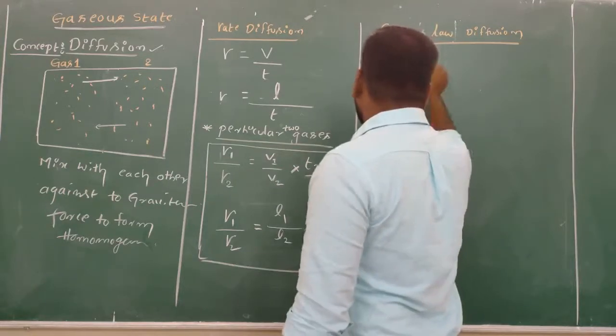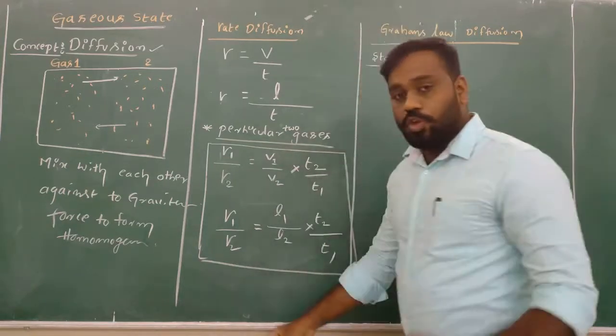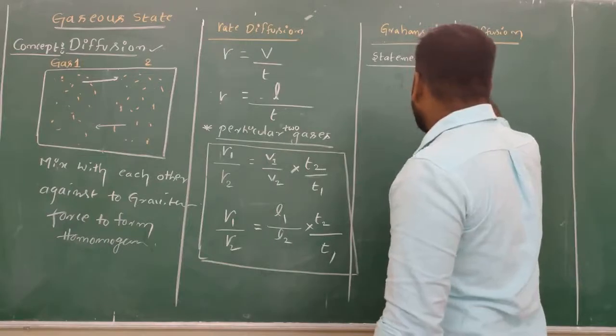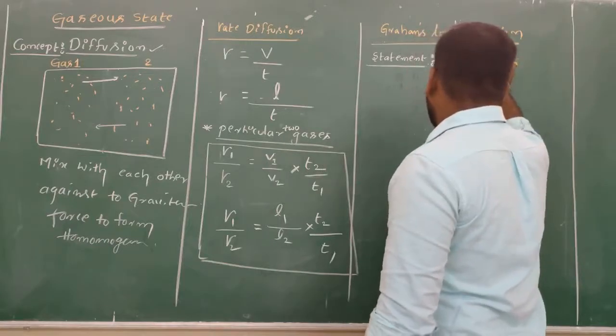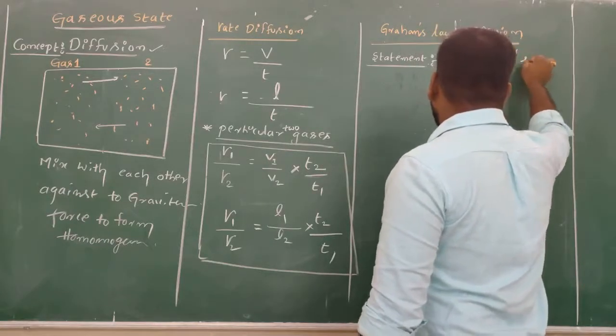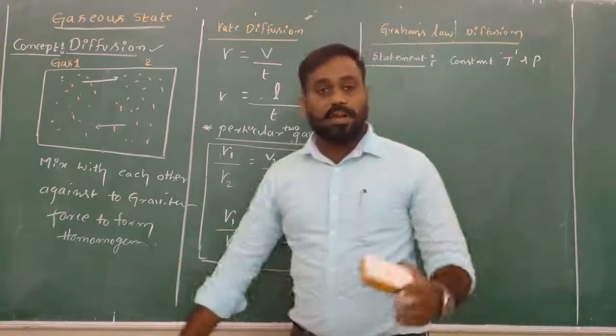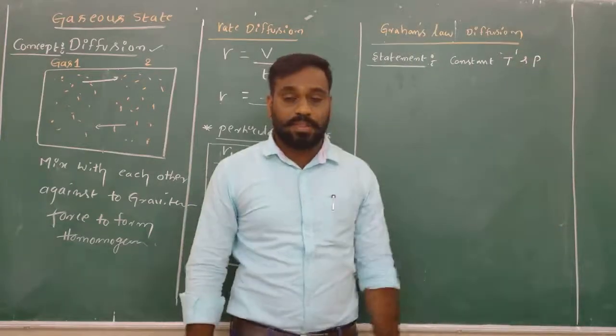When you come to the statement, you should maintain a constant temperature and pressure.